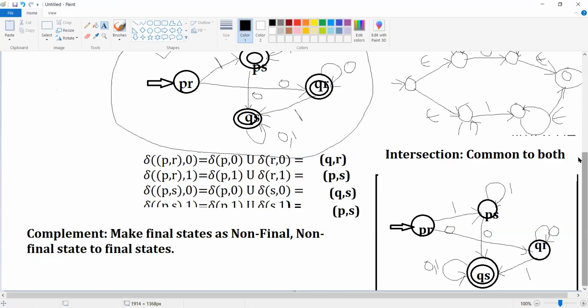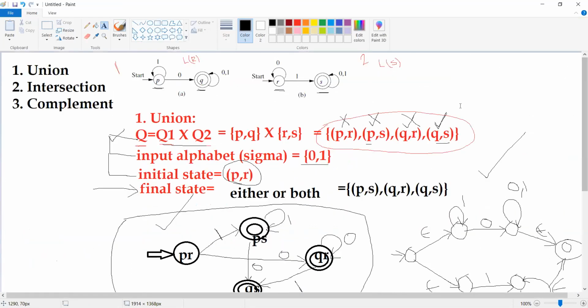Let us see. We try to find the complement for our first finite automata, that is, for this one. So we have two states.